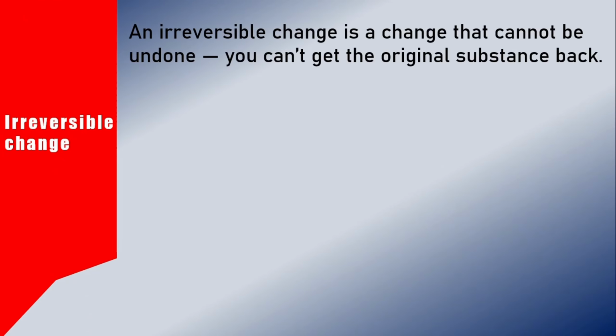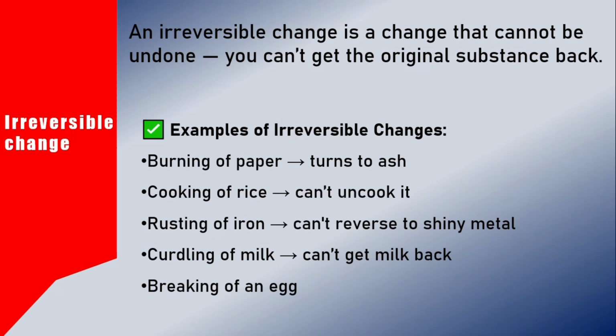So what is an irreversible change? It's a change that cannot be undone. You can't get the original substance back. For example, burning of paper turns it into ash, and we can't get the paper back again. Then cooking of rice, we can't uncook it. Rusting of iron can't be reversed to shiny material. Then curdling of milk, breaking of an egg. These are all examples of irreversible change.